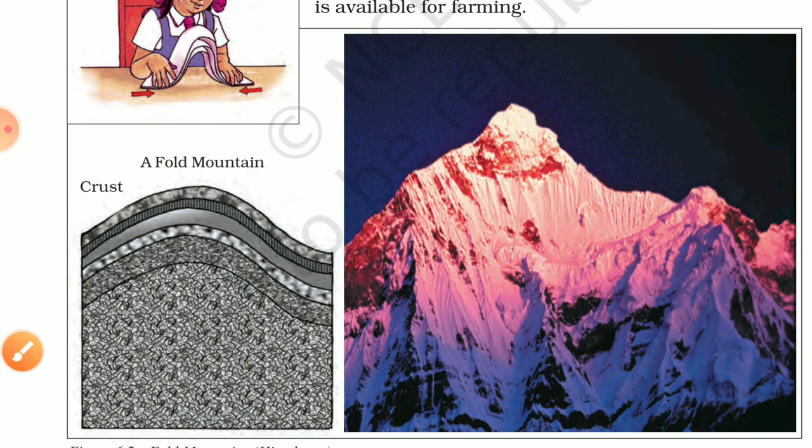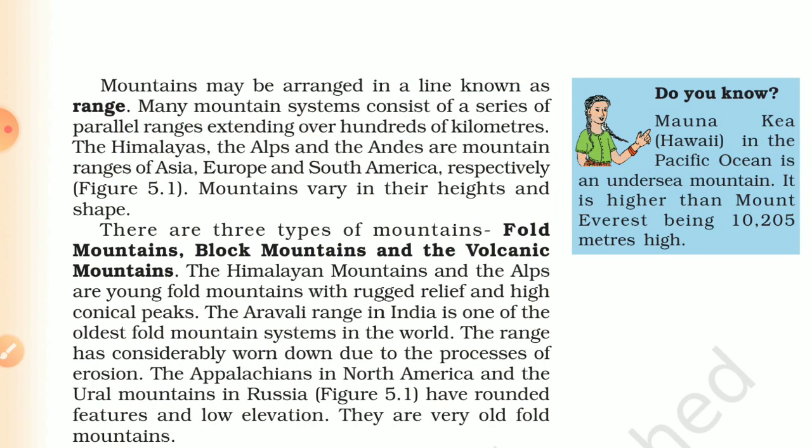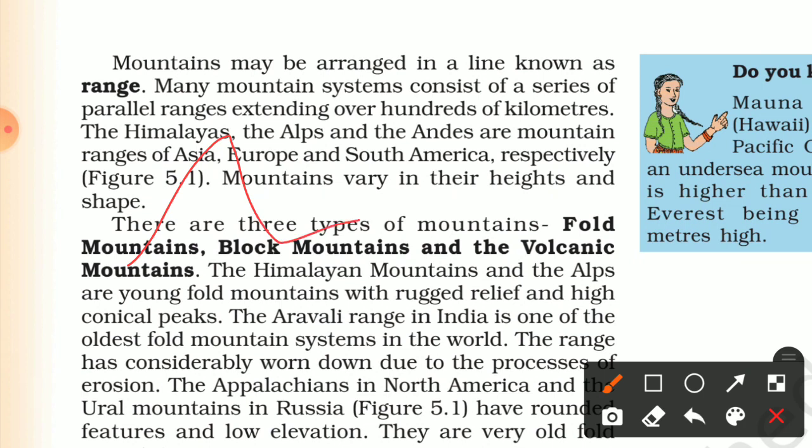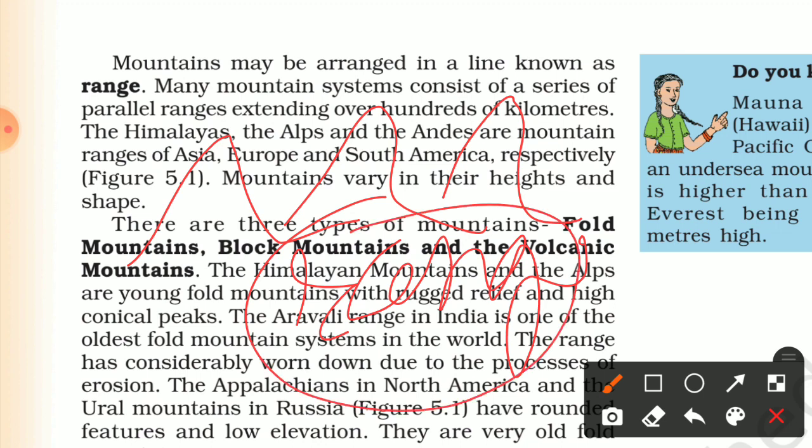And we will talk about the types of mountains. Mountains may be arranged in a line known as a range.